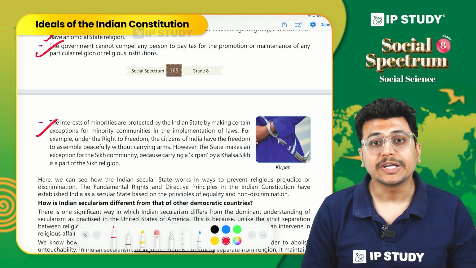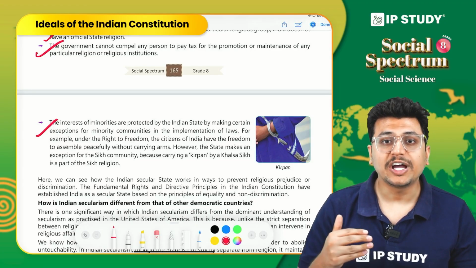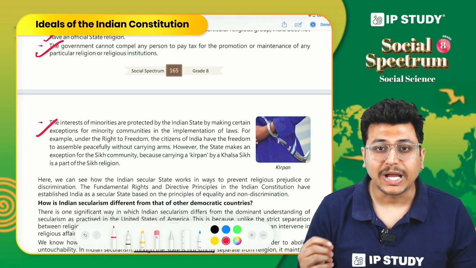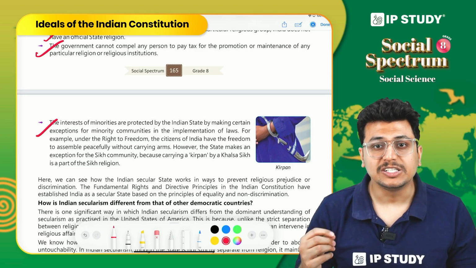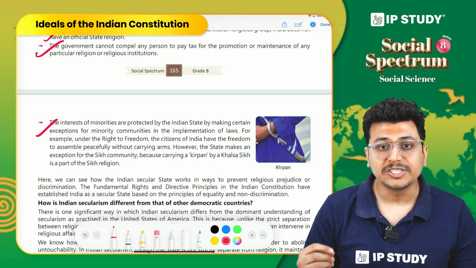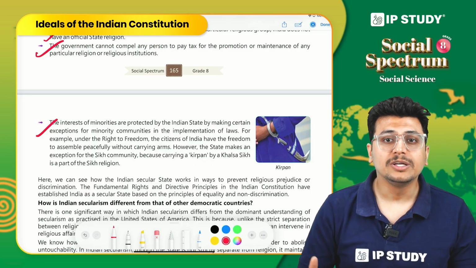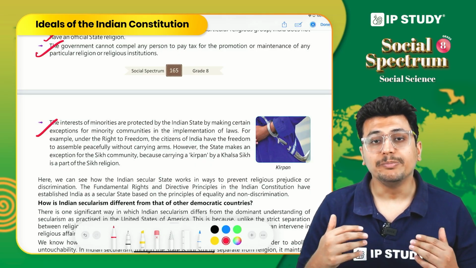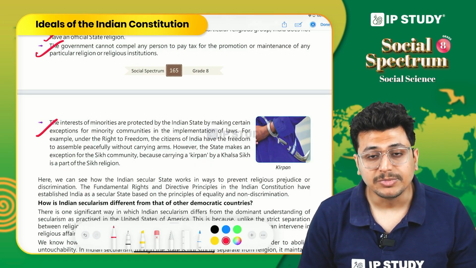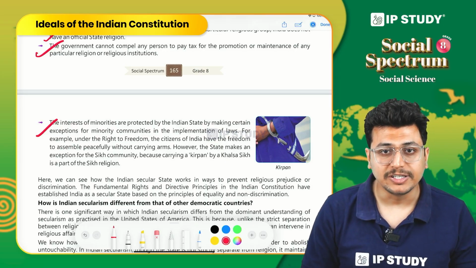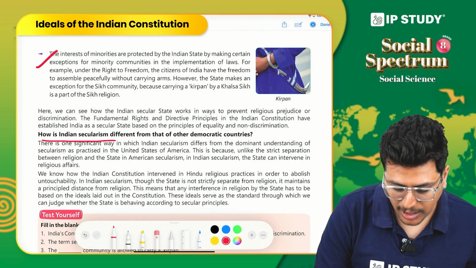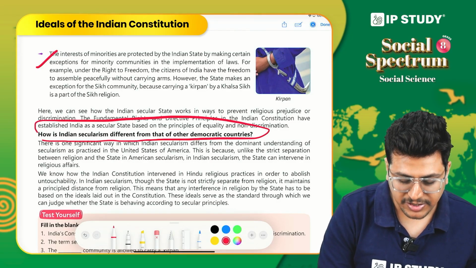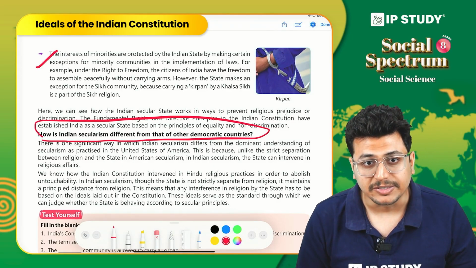So if you talk about India, we have about 75 to 80% of people who practice Hinduism, but there are Buddhists as well, there are Jains as well, Muslims, Christians, Sikhs. So all these people of different religious belief systems are residing together in our country. Now, it's a very interesting topic how Indian secularism is different from other developed countries.